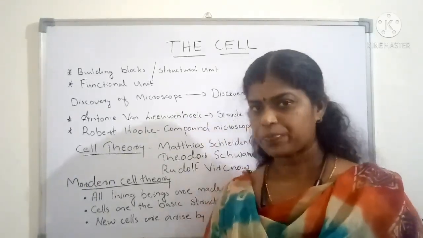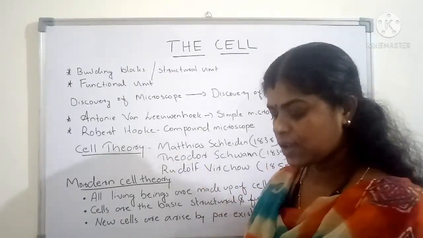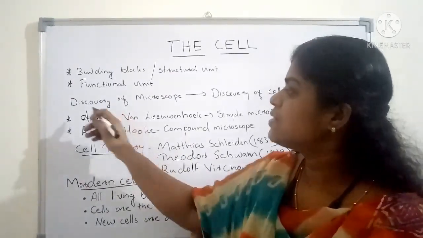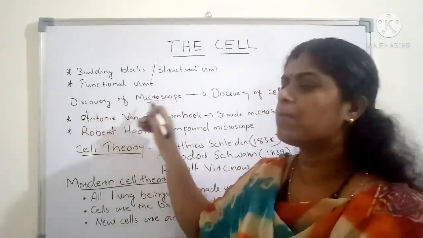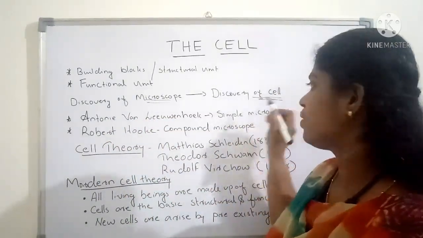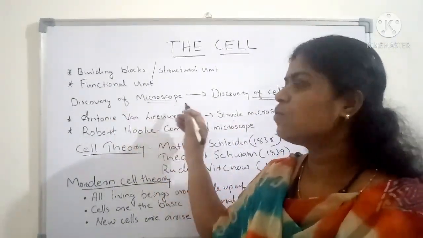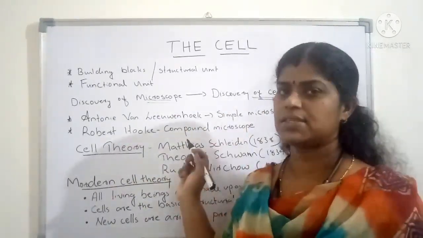So if you use common sense, you can assume that the first discovery was the microscope. The discovery of the microscope led to the discovery of cell. Firstly the microscope was discovered and afterwards the cell.